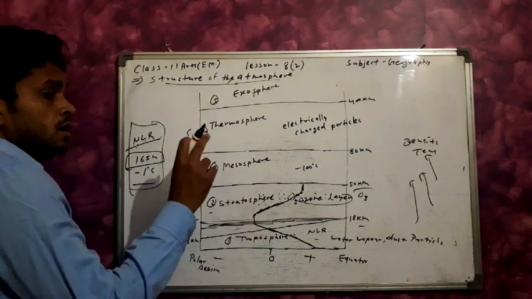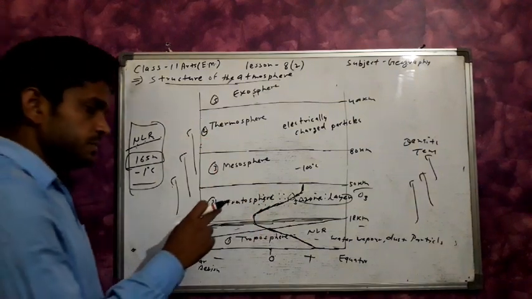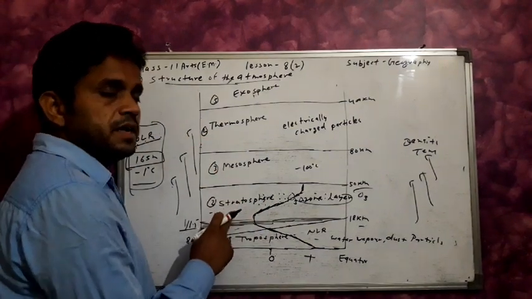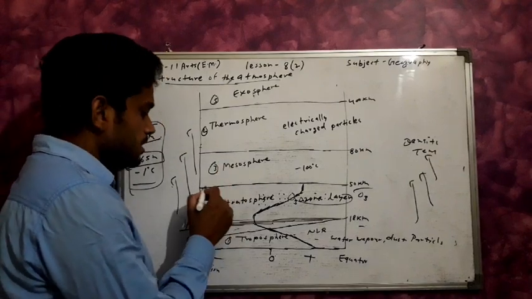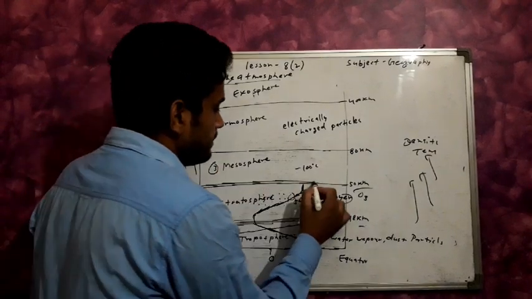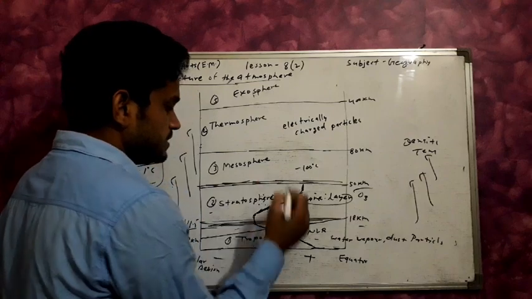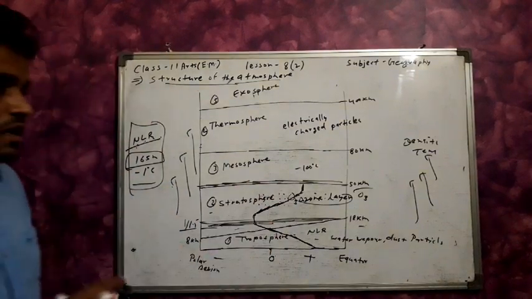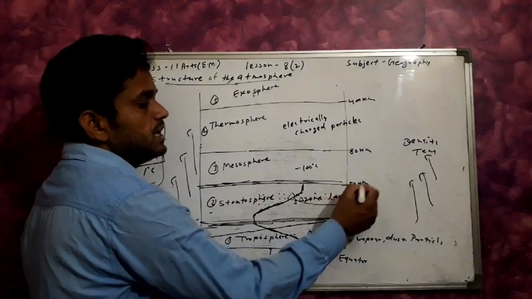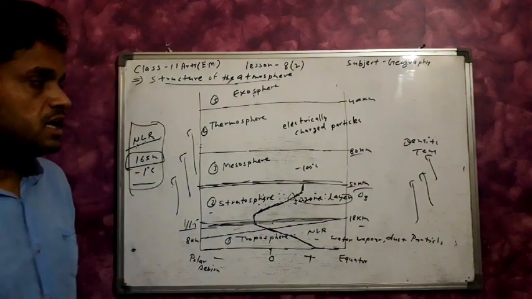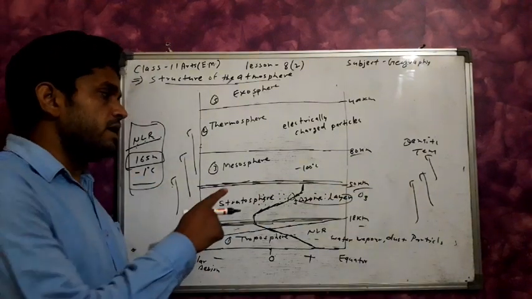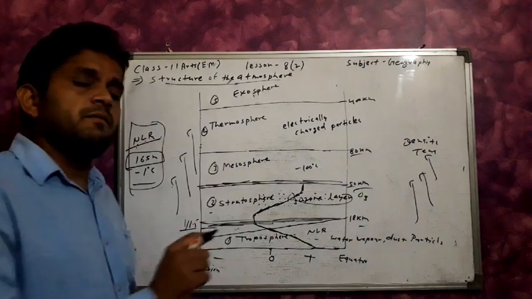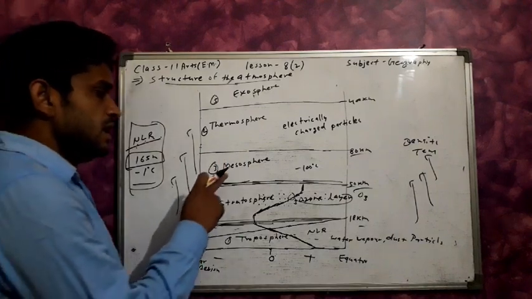The mesosphere and the stratosphere are separated by the stratopause, approximately 1 to 1.5 km thick. From 50 km to 80 km, this layer is the mesosphere.